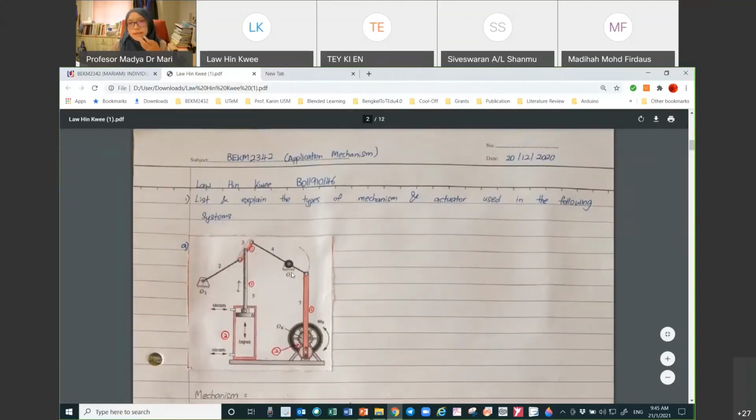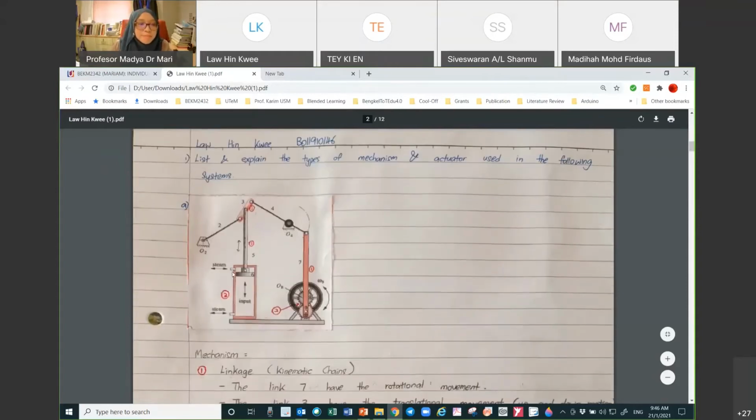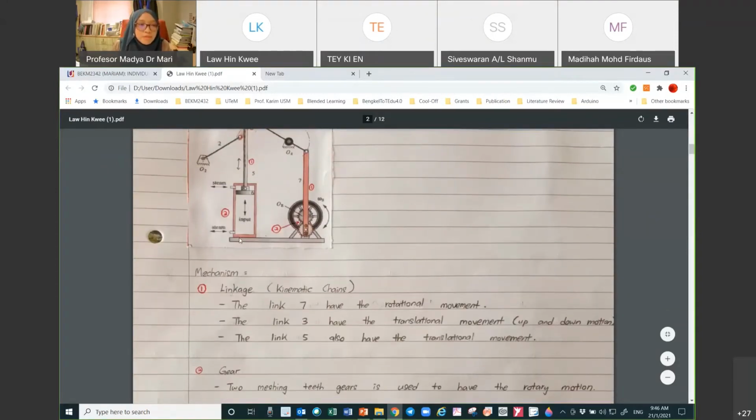For example, if you were to do this in the final exam, it should be okay. You write by hand, and I think for your final exam you don't have any figure. You are the one who's going to sketch out the system, and explain each of the mechanisms used here. So for this case, linkages, kinematic chain. Very good, this is how you should answer.